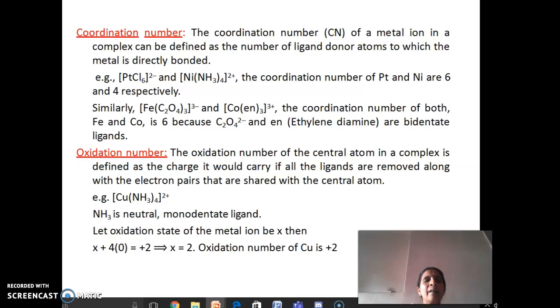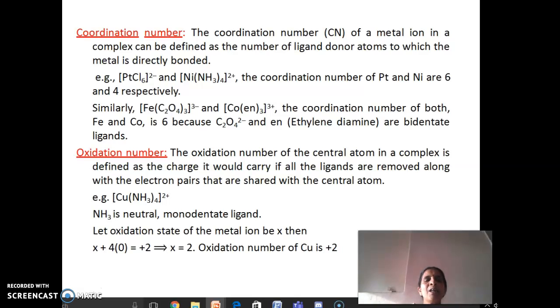Similarly, the oxidation number of the central metal atom in the complex is defined as the charge if all the ligands are removed along with the electron pair that is shared with the central metal atom. Say for example, in the copper tetramine complex, ammonia is a neutral, monodentate ligand. So let us take the oxidation state of the metal as X. Therefore, the charge carried by ammonia is 0. So the total charge on the complex is plus 2. Therefore, the oxidation number of copper is plus 2.